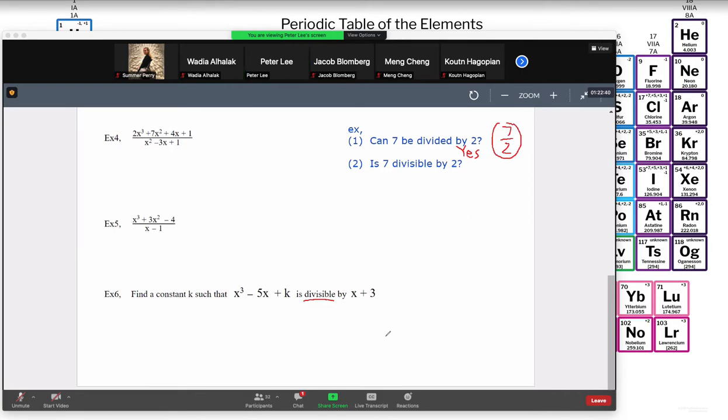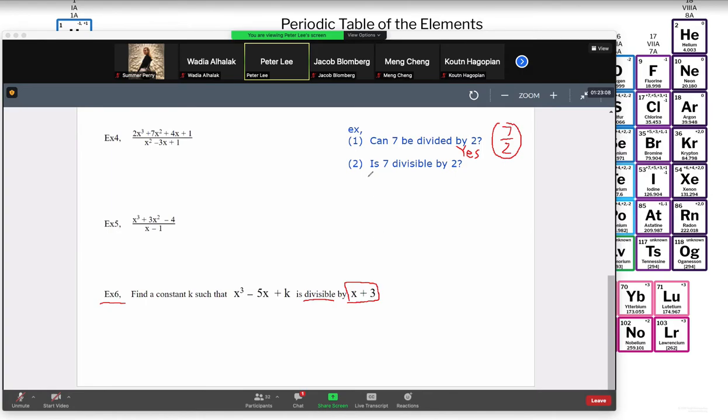Would you like us to use synthetic division on this? Example 6? Yeah, sure. Synthetic division is the way to go because the divisor is this one right here. It is a linear x minus or plus a number. So in this case, we want to use synthetic division. You should use synthetic because long division is much longer. You're right. Yes.